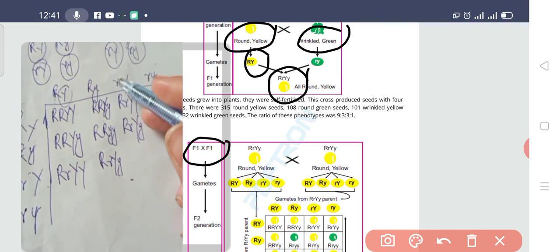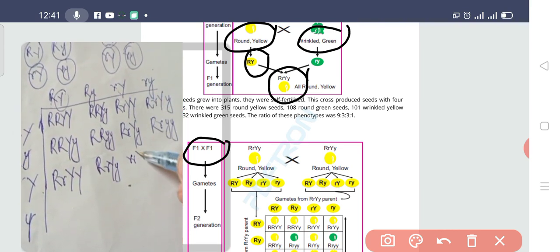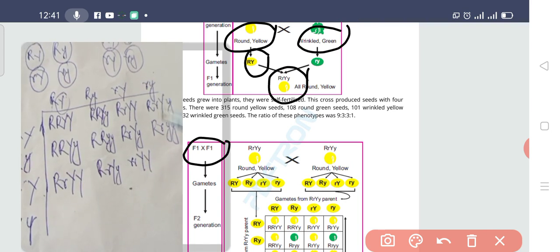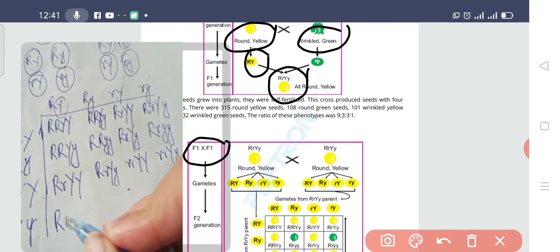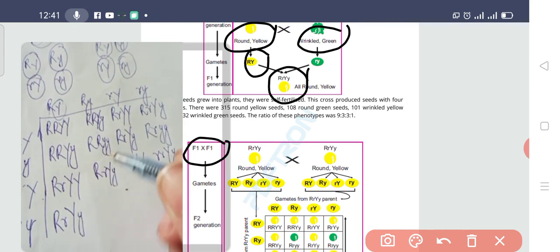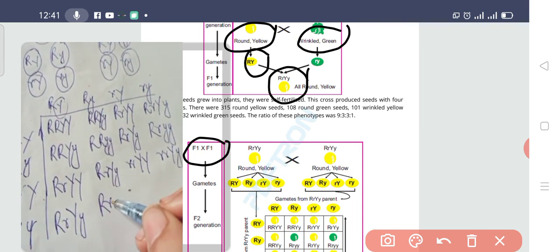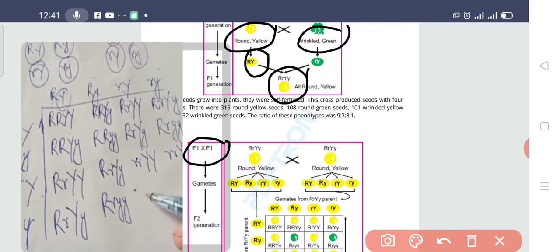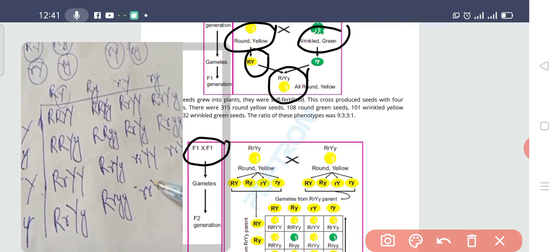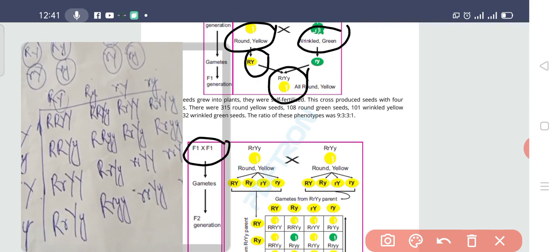Okay, capital R small r, capital Y. Then again small r, capital Y, small y. Now the last one, capital R small r, capital Y small y, capital R small r, small y small y. Now again here, capital R small y, small r capital Y, small y, small r small y small y.